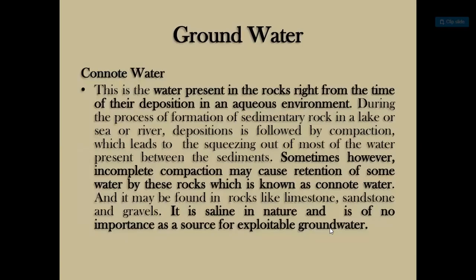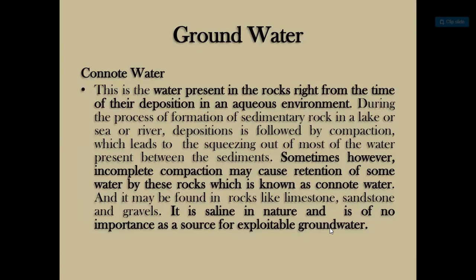Connate water. This is the water present in the rocks right from the time of their deposition in an aqueous environment. During the formation of sedimentary rock in a lake, sea, or river, deposition is followed by compaction, which leads to the squeezing out of most of the water present between the sediments.